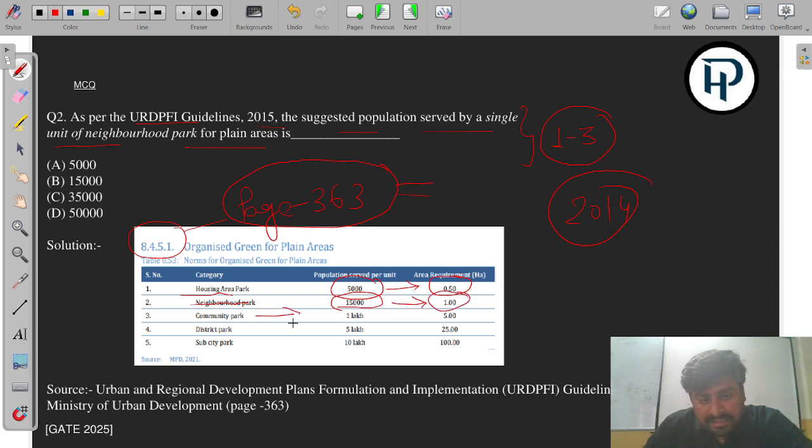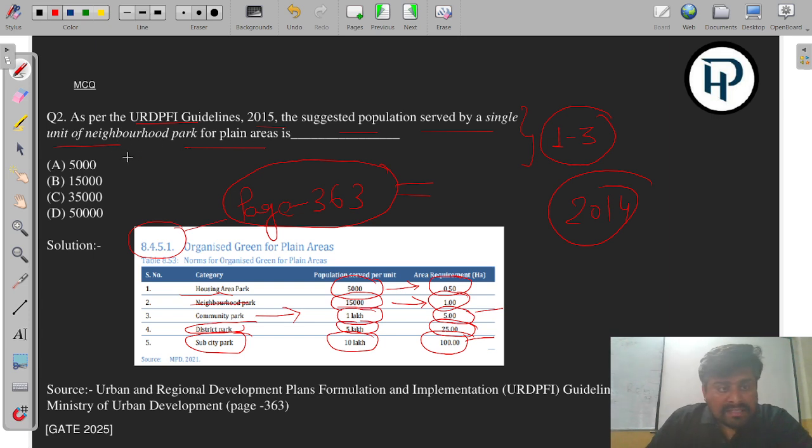For the community park they can serve 1 lakh population and the area required to build up is 5 hectare. For district park that can serve up to 5 lakh population and the area required should be 25 hectare. And for sub city park they can serve the population up to 10 lakh and the area required should be 100 hectare.